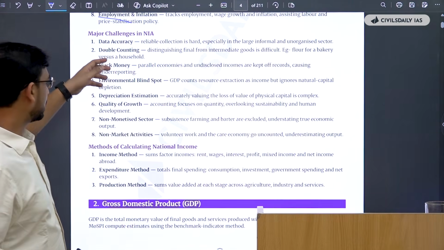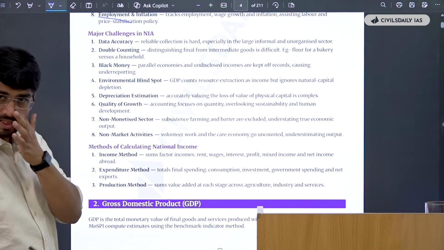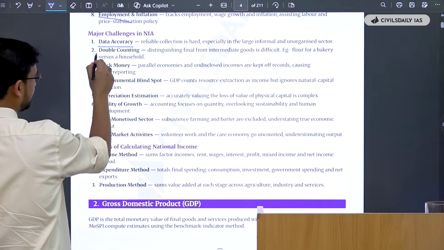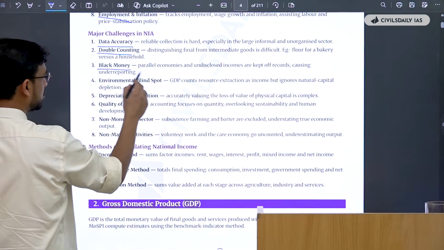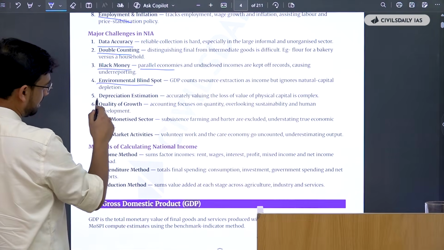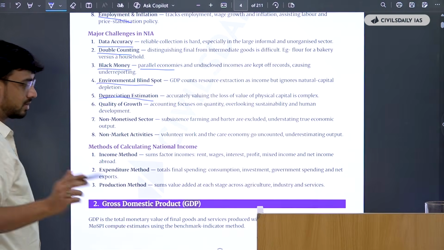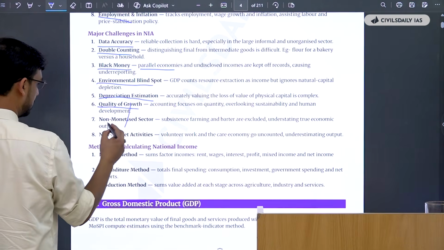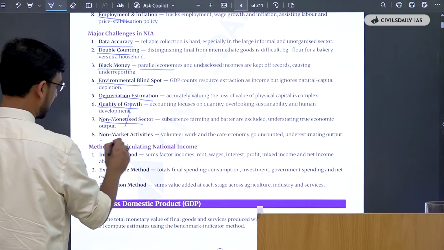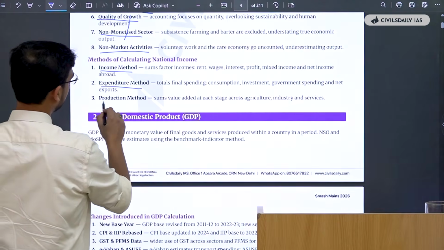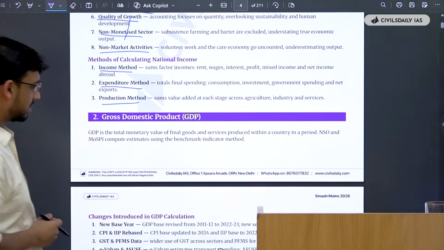Then you have the challenges. Now there must be some challenges in national income accounting. Some are that the data is not accurate, sometimes there's double counting, then there's the black money issue where parallel economies are there, then there are environmental blind spots, depreciation estimation is often overlooked, then quality of growth is not focused on, then there's the non-monetized sector, non-market activities, and you have the methods of calculation: the income method, the expenditure method, and the production method.